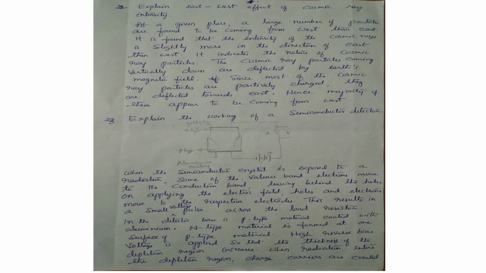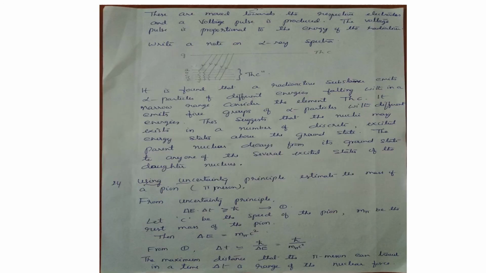The movement of electrons and holes towards the electrodes produces an electric current. Hence a pulse is produced across the resistor. The size of the pulse depends on the energy of the incident radiation. Thus it detects the charged particle.